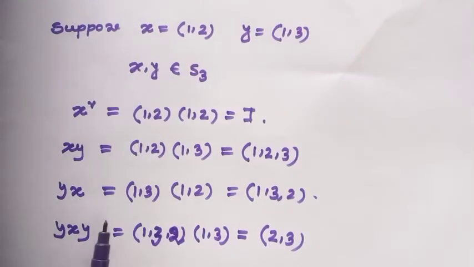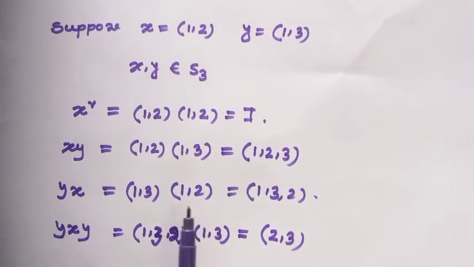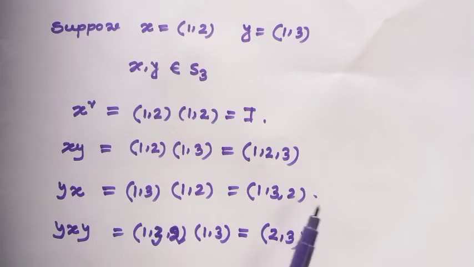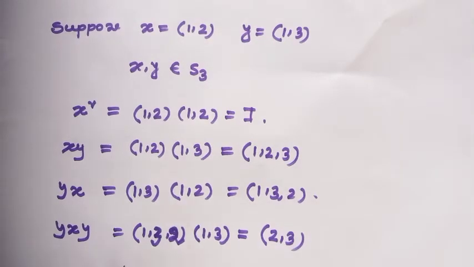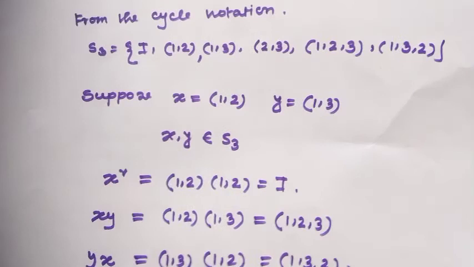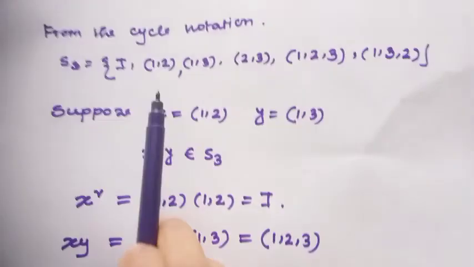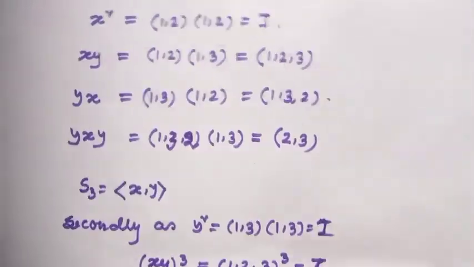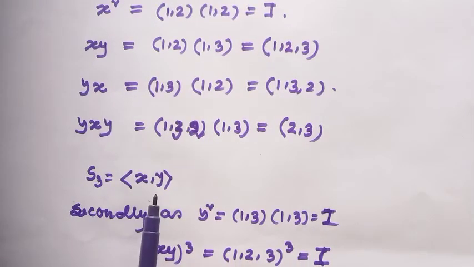And y times x equals, if you look, the cycle (1 3) times the cycle (1 2), then the result will be the cycle (1 3 2). And xyx equals the cycle (1 3 2) times (1 3), which is equal to the cycle (2 3). Notice this thing: here x and y generate the whole group S3. That means S3 is generated by x and y.